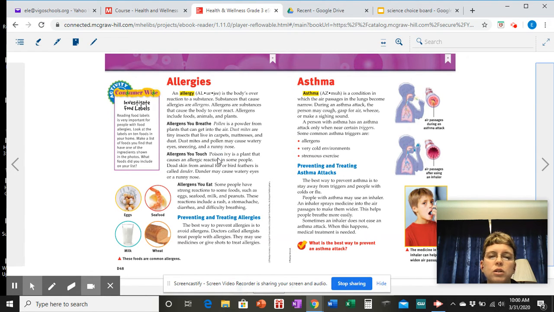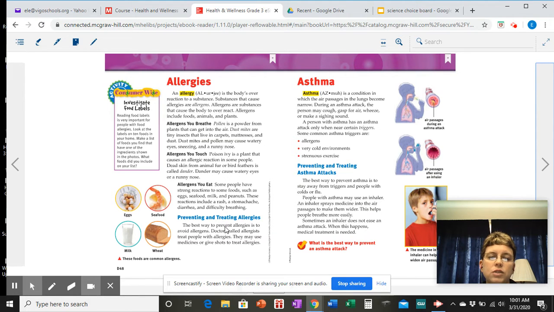Allergens you touch. Poison ivy is a plant that causes an allergic reaction in some people. Dead skin from animal fur or bird feathers is called dander. Dander may cause watery eyes or a runny nose. Allergens you eat. Some people have strong reactions to some foods such as eggs, seafood, milk, and peanuts. These reactions include a rash, a stomachache, diarrhea, and difficulty breathing.